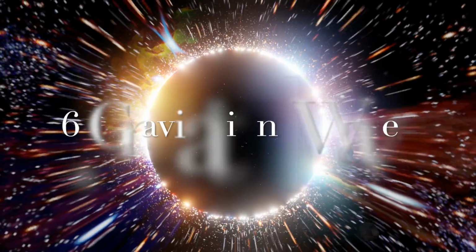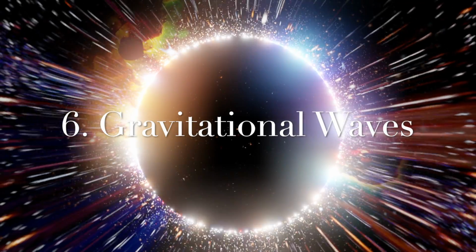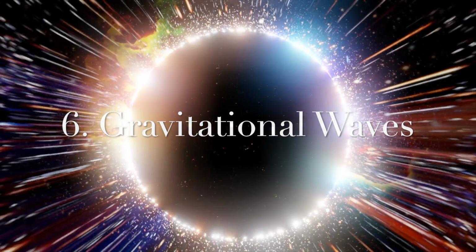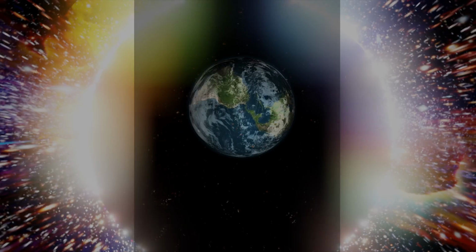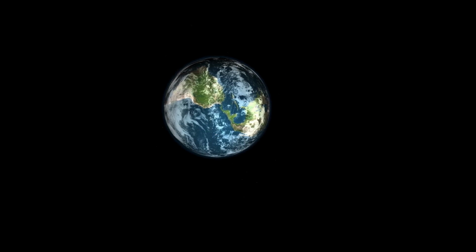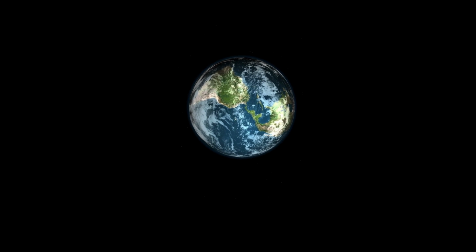We also get to know from the theory that gravity travels in the form of waves. Due to some of the most violent and energetic processes, such as the merging of black holes, disturbance is caused in space and time in the form of ripples, also known as gravitational waves. If Earth were to be hit by one of these waves, the Earth would first stretch and then contract and then finally regain its original shape.